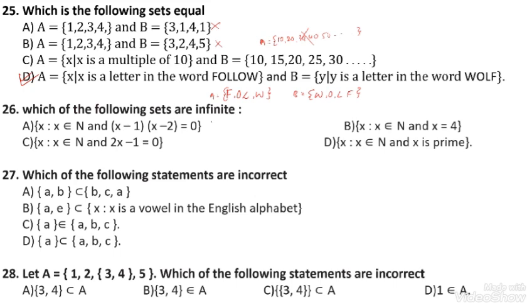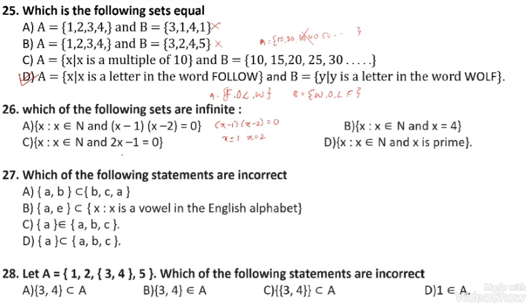Which of the following sets are infinite? Infinite means not easily countable. Whatever the elements, if they are not countable, uncountable sets are called infinite. Here, while solving this equation, (x minus 1)(x minus 2) is equal to 0, we want the x values. Equating to 0, we get x is equal to 1 and x is equal to 2. So x definitely has two values.